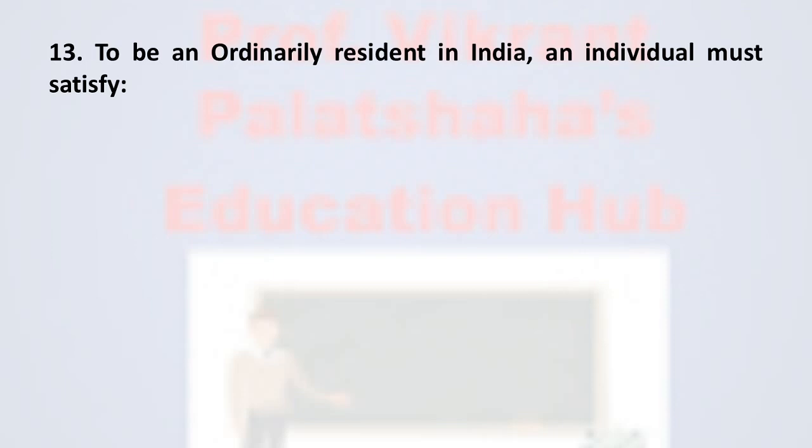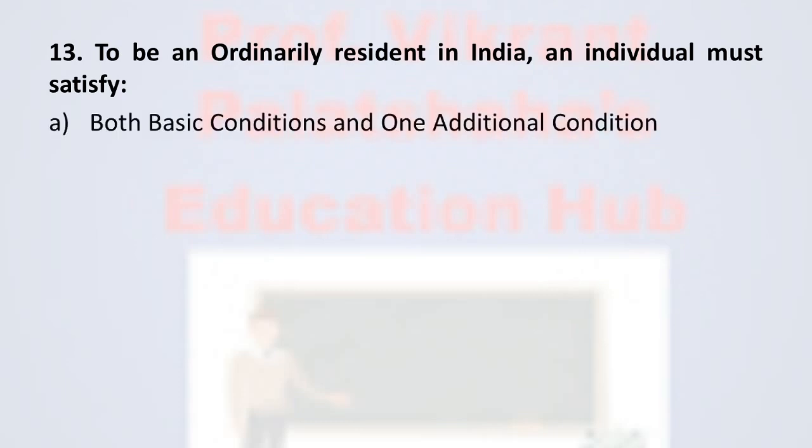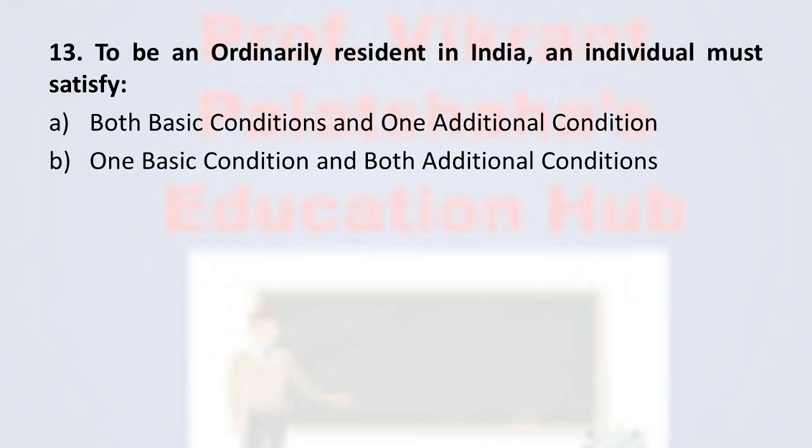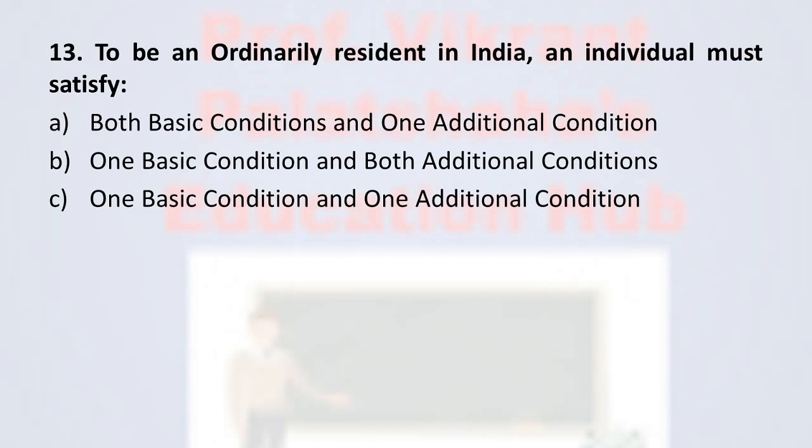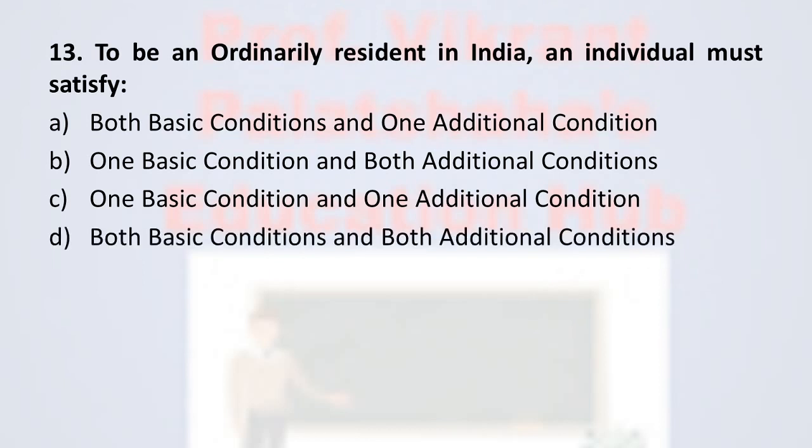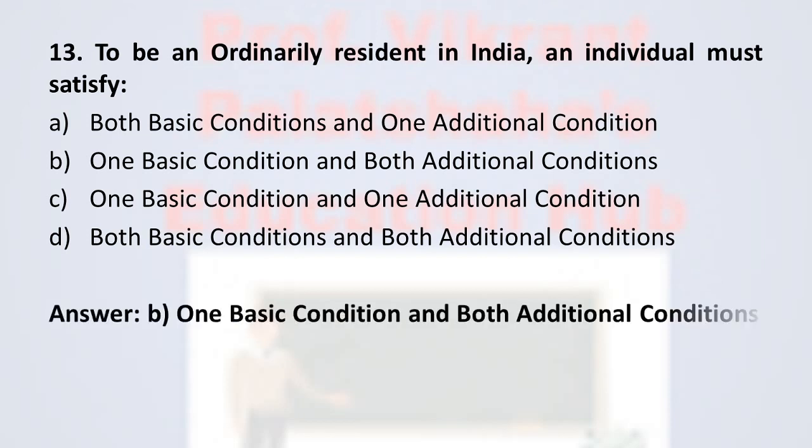Next, question 13. To be an ordinarily resident in India, an individual must satisfy: option A, both basic conditions and one additional condition; option B, one basic condition and both additional conditions; option C, one basic condition and one additional condition; and option D, both basic conditions and both additional conditions. The correct option is option B, one basic condition and both additional conditions. To become ordinarily resident in India, the individual must satisfy one basic condition and both additional conditions. Therefore, the correct option is option B.